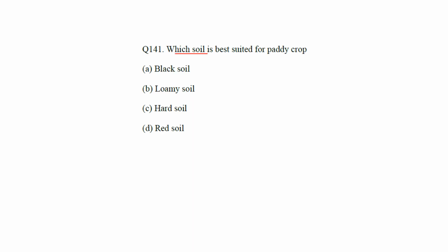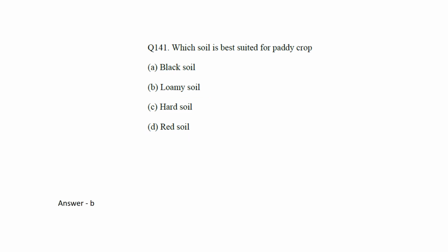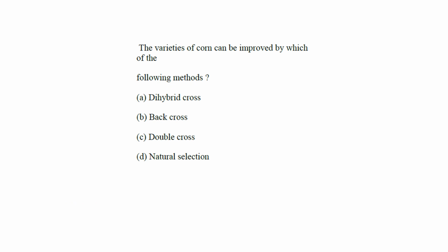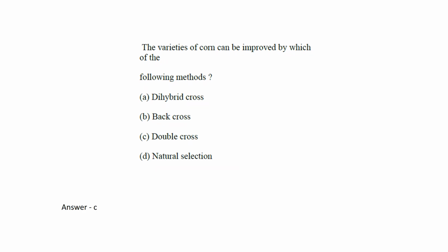Next question, which soil is best suited for paddy crop? Okay, black soil, loamy soil, hard soil, red soil. They are asking for paddy, so it is actually B, loamy soil. Its answer is B. Next question, the varieties of corn can be improved by which of the following methods? Okay, so hybrid cross, black cross, double cross, natural selection. It is actually C, double cross.